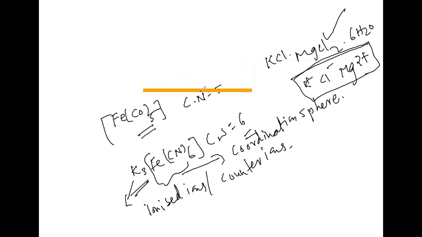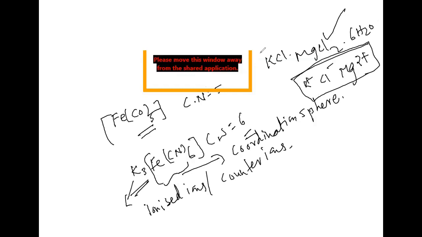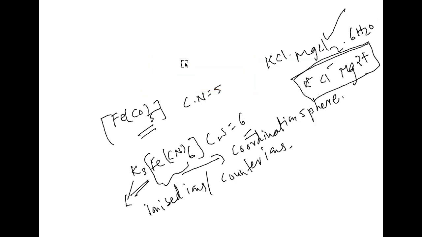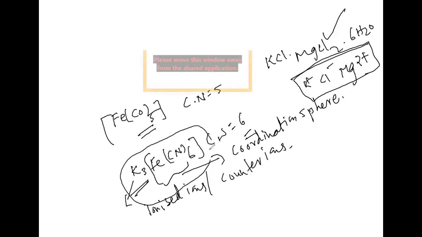Whereas coordination compounds, even if you put them in solution, do not lose their identity.